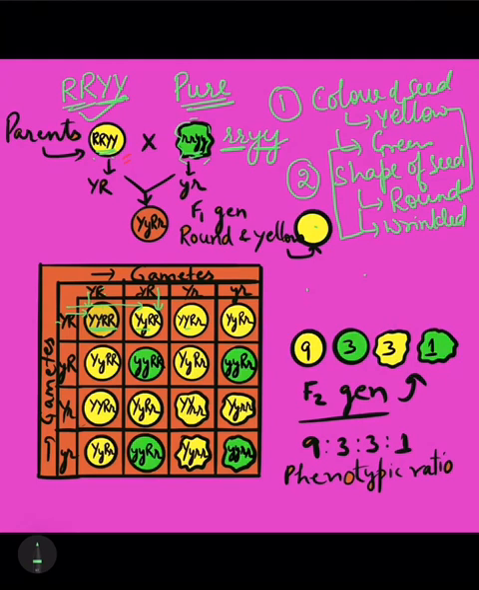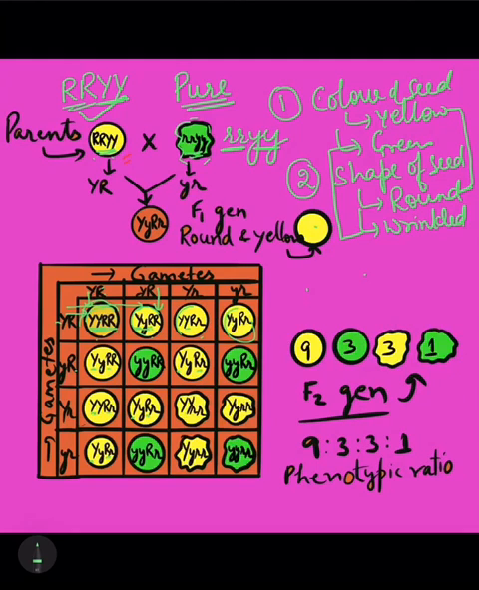If you start counting, and if you start understanding the phenotype, you will find that here the seed is going to be yellow and round. So I have colored it yellow and I made it round. Here also, because of the capital Y and capital R, it is yellow and round, yellow and round, yellow and round. Wherever you get one capital Y and one capital R, you can straight away write yellow and round.